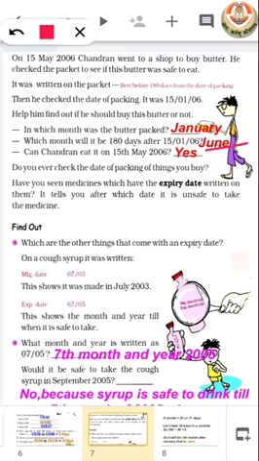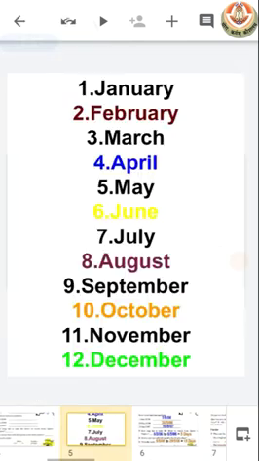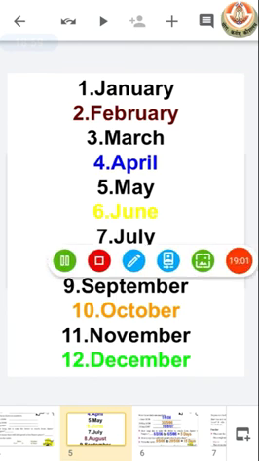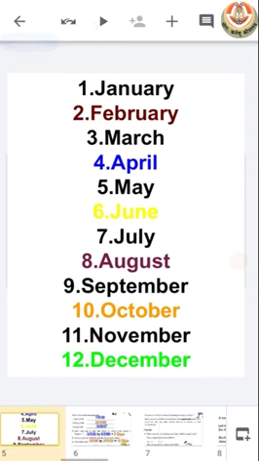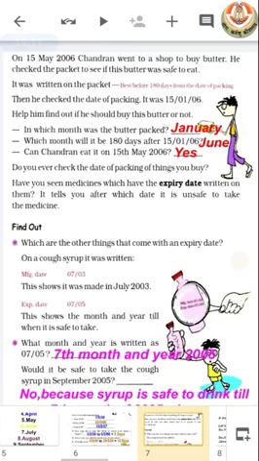It will be June. Now the question is, can Chandran eat it on 15 May? So yes. Why? Because we know that May comes before June. So Chandran can eat that butter on 15th May 2006.